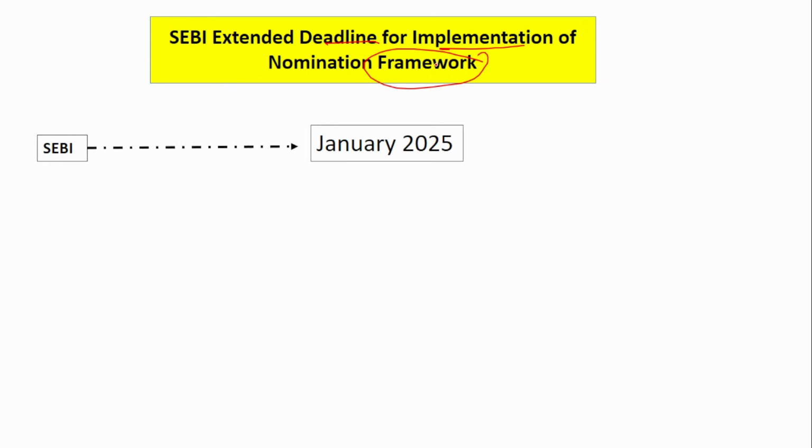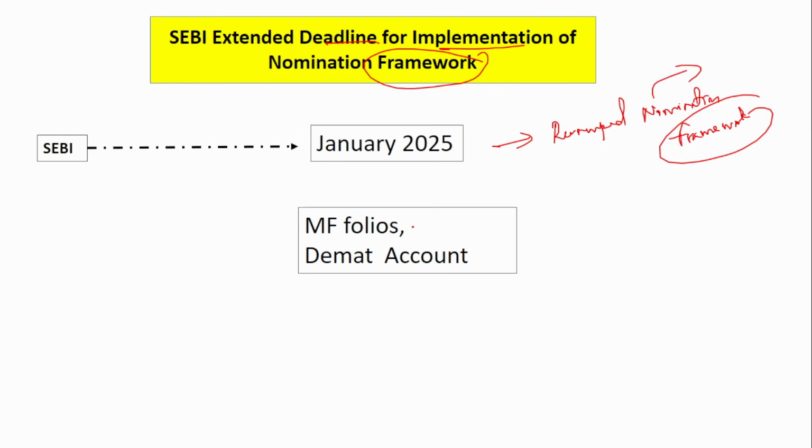The next news is that SEBI has extended the deadline for the implementation of the nomination framework. In January 2025, SEBI released revamped directions, a circular regarding this revamped nomination framework. So what is this nomination framework about? It is to improve and simplify the nomination facilities for mutual fund folios and demat accounts. So why was this required?